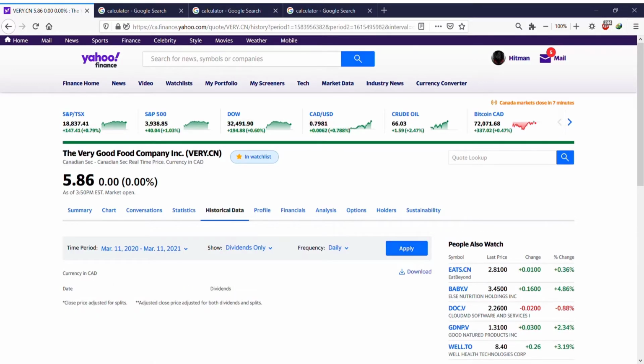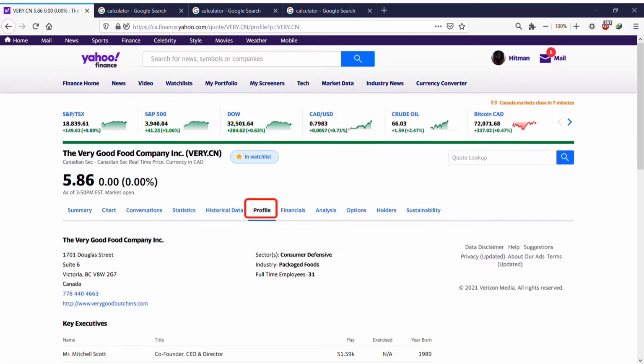So this company, Very Good Food, or Very.cn, does not pay dividends. That's why you don't see anything. Let's go to stock split. We didn't have any stock split, but if you go for Apple, for example, you can see a couple of stock splits. Okay, profile here is a very, very beneficial page.